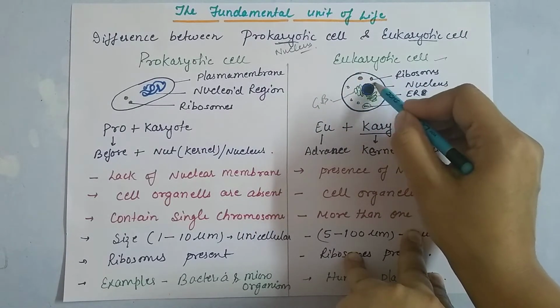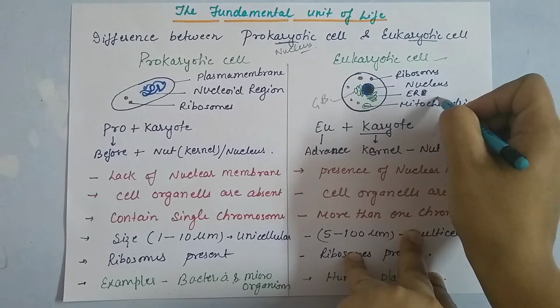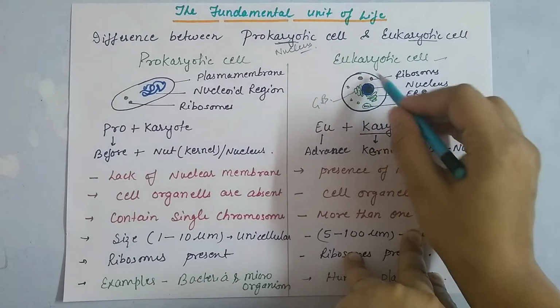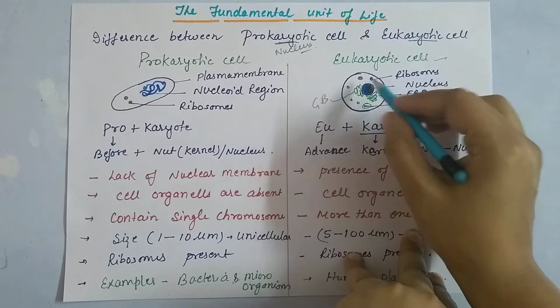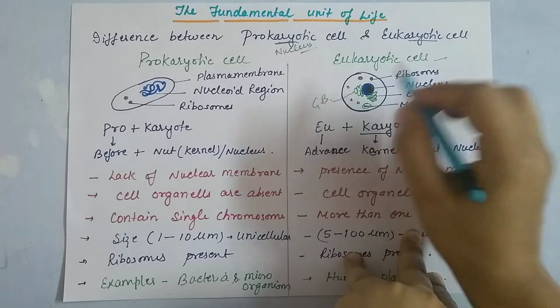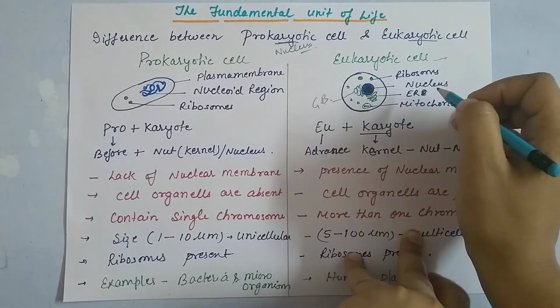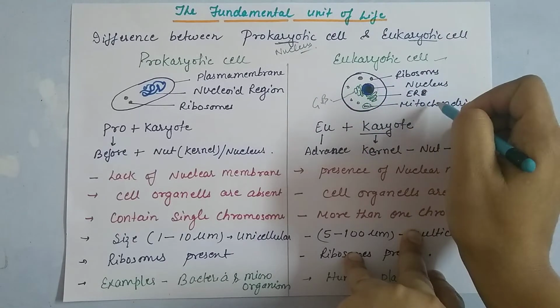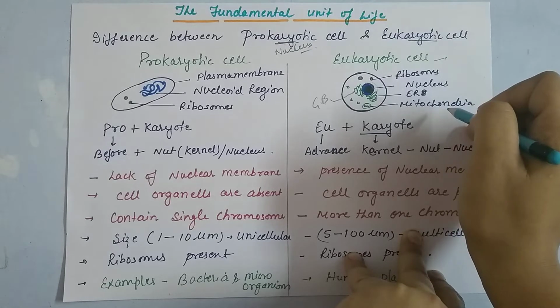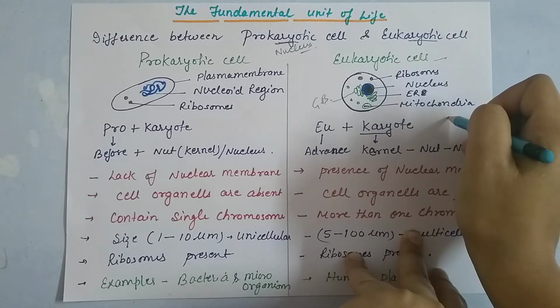They all are membrane bound structures, and you are able to differentiate them when you get any diagram because they all have a membrane. So basically the eukaryotic cells that we studied are the animal cell and plant cell.